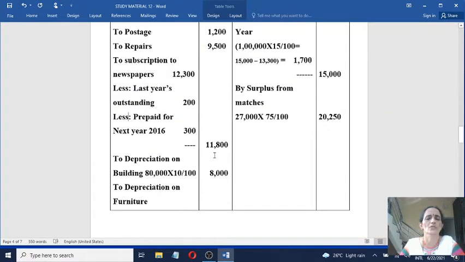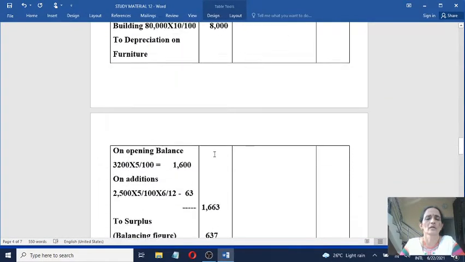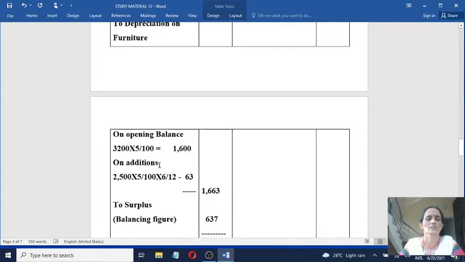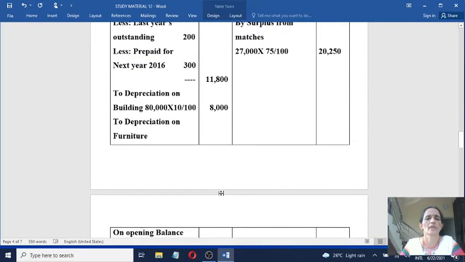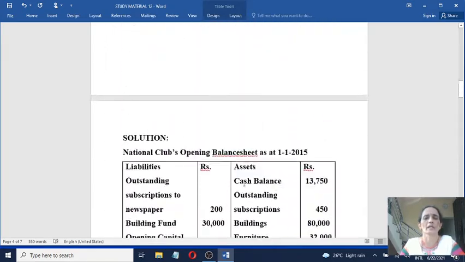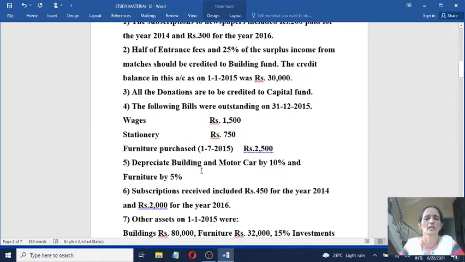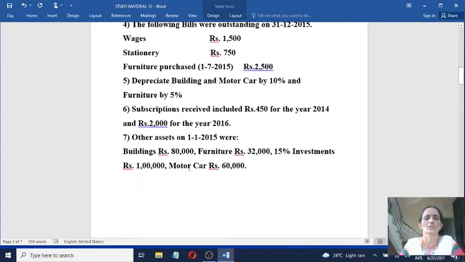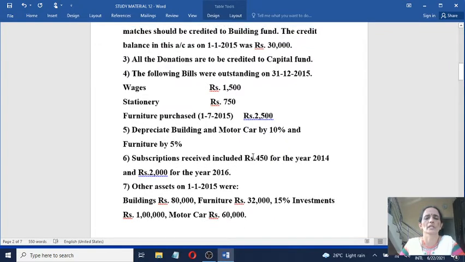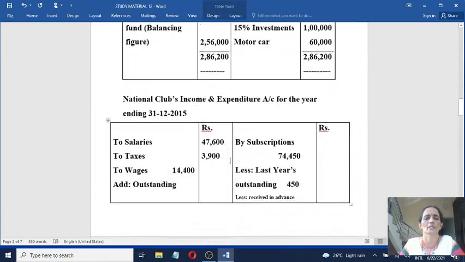So to depreciation on additions 2,500 into 5 by 100 into 6 by 12, that is 63, so total 1,663. Similarly, you have another item here. Look here, depreciation on motor car by 10%. Motor car value is given here, 60,000. So on 60,000 at the rate of 10% you have to calculate.